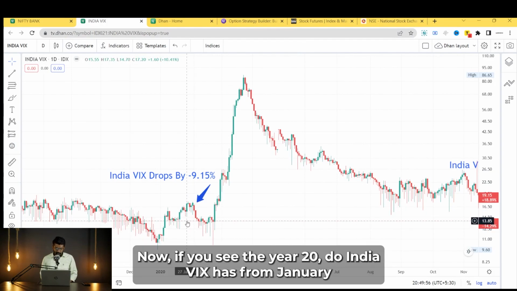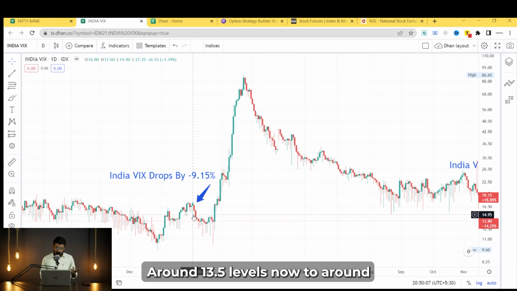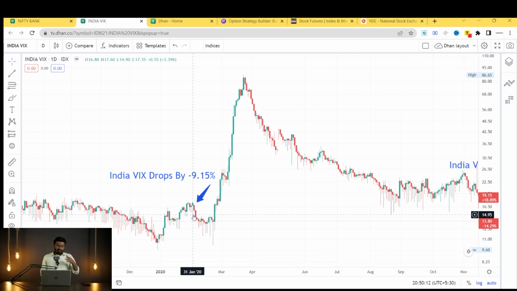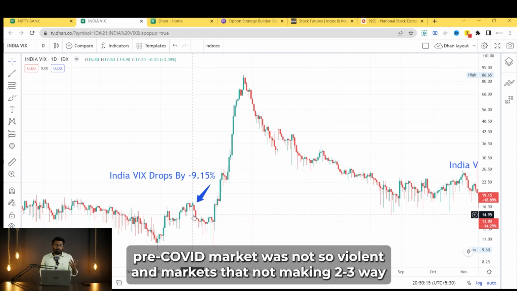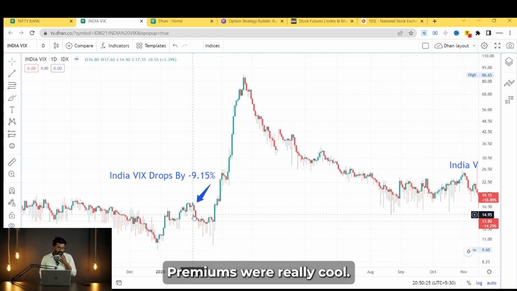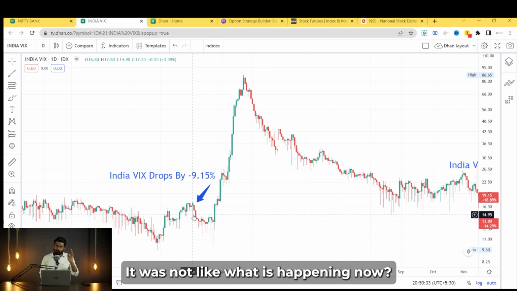Okay, now if you see the year 22, from January 25th or January 27th, India VIX went up from around 13.5 level to around 17.60. At the time, this is pre-COVID level. Pre-COVID, the market was not so violent. Markets were not making two-way, three-way moves like what we are experiencing now. India VIX was really cool. Premiums were really cool. There were not many traders in the market. So it was a very easy market. It was not like what is happening now.